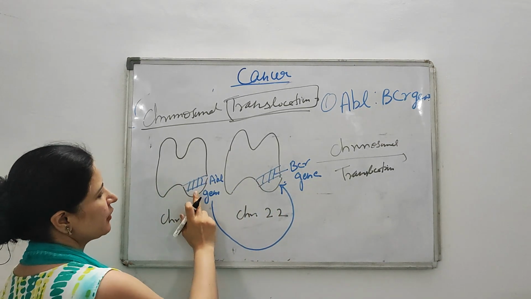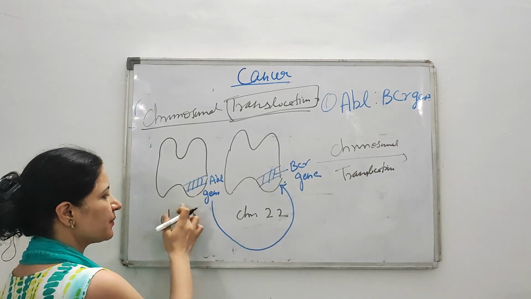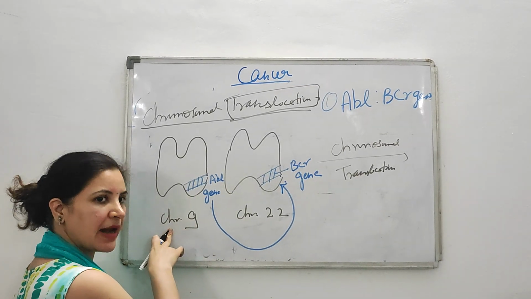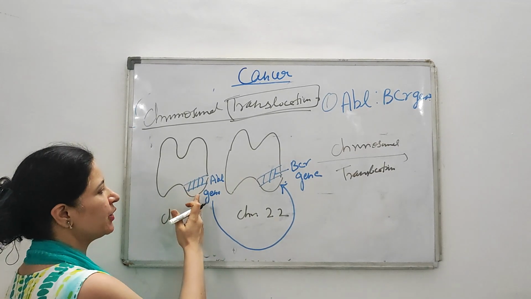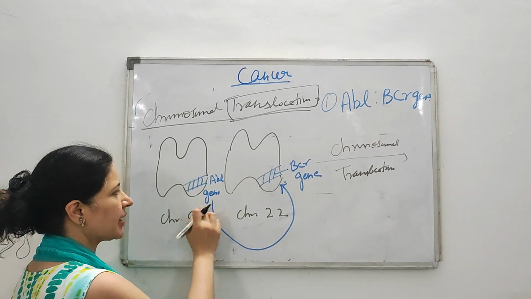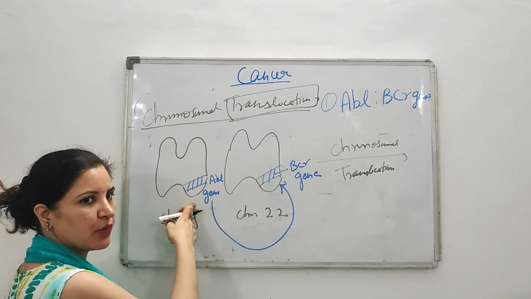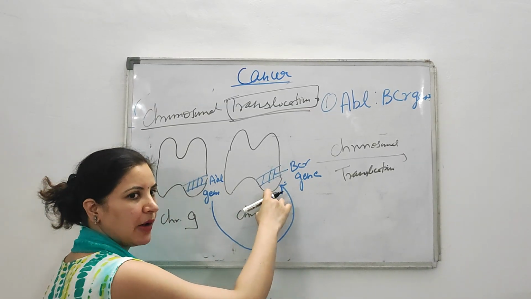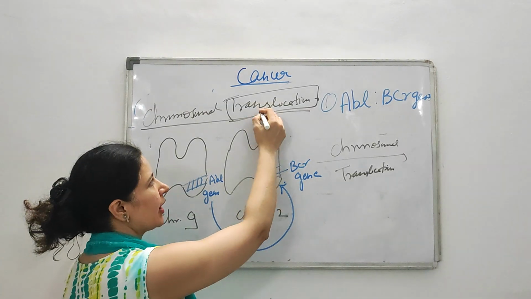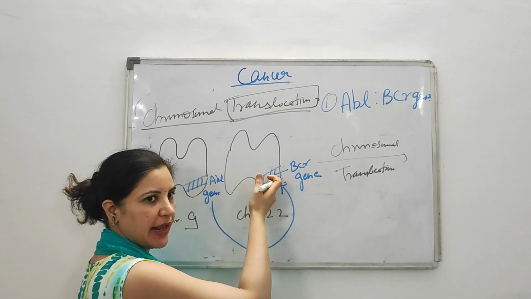Because of that translocation, the ABL gene, whose original position was chromosome number 9, is now switched over from chromosome number 9 to chromosome number 22. As I told earlier, translocation means switching of something from its original position to somewhere else.